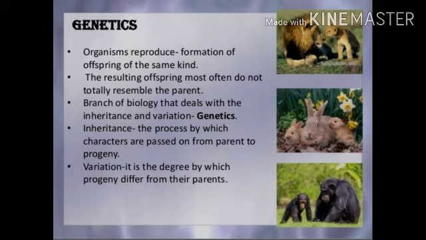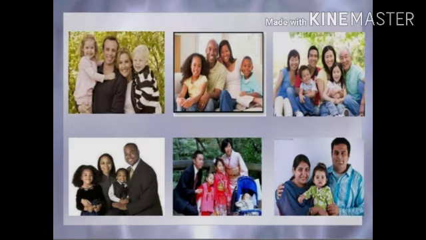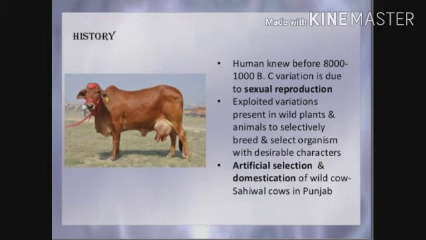Now what is inheritance? Inheritance is the process by which characters are passed on from parents to progeny or offspring. What is variation? It is the degree by which progeny differ from their parents. So what do you notice in this picture? Obviously variations, right? Inheritance is there, variations is there. Okay, so let's talk about history.